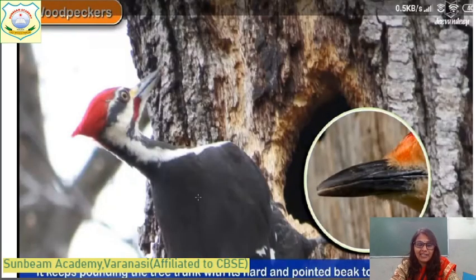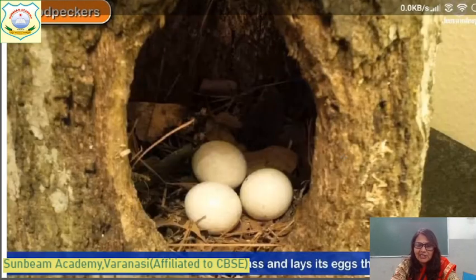Now, here is another bird, that is the woodpecker. The woodpecker makes its nest. It has a chisel-shaped beak. As a carpenter uses a chisel tool, just like that, its beak is like a tool, and it can make a big hole, with its pointed beak. It keeps pounding the tree's trunk with its hard and pointed beak to make its nest. That's why it is called a woodpecker.